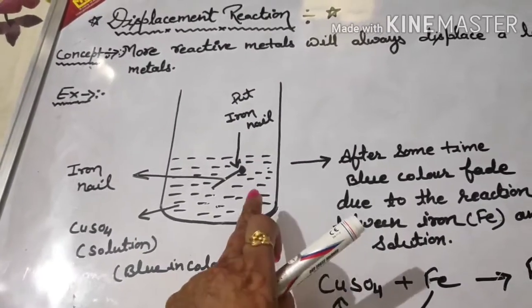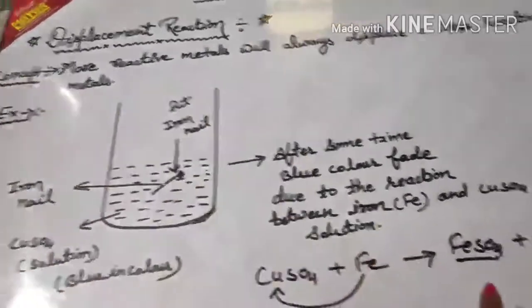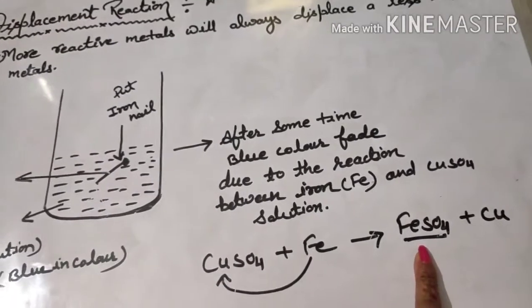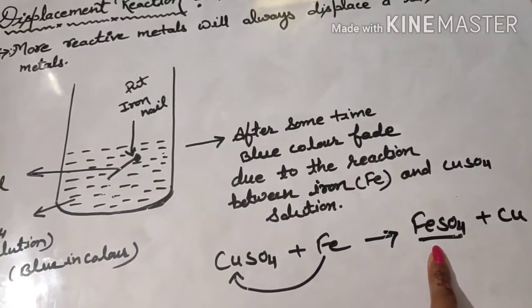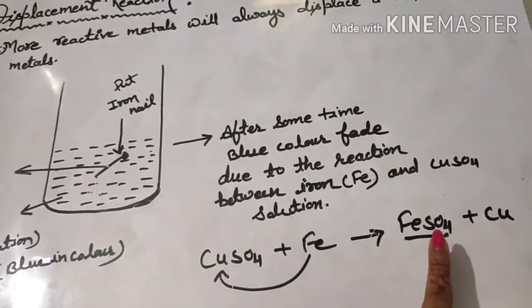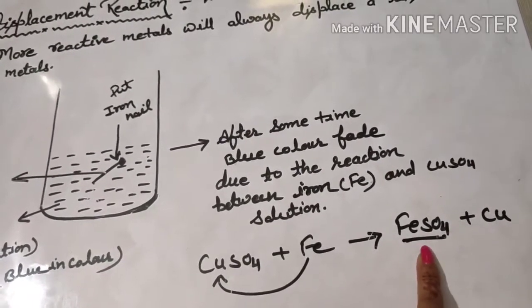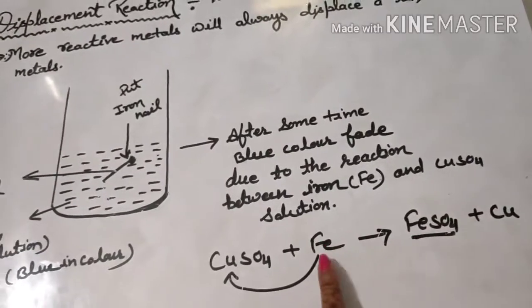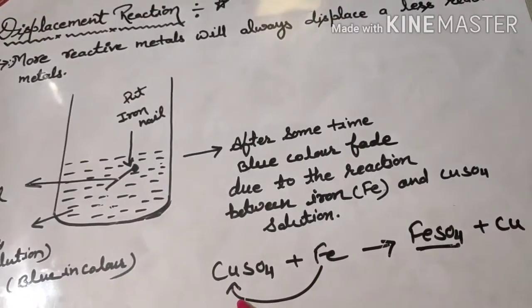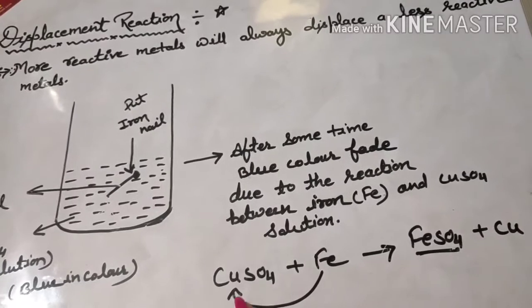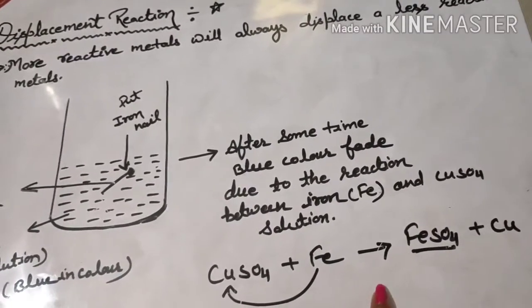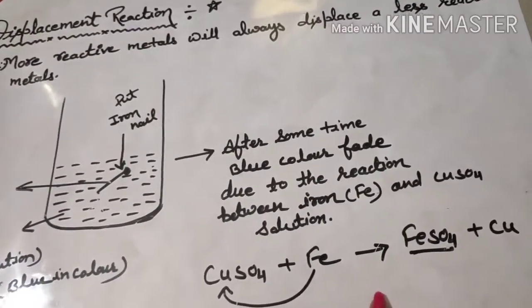Over a period of time a new substance forms, which is iron sulfate, and due to the formation of iron sulfate the blue color fades away. That means iron reacts with copper sulfate solution, and due to this reaction you can see the change in color.